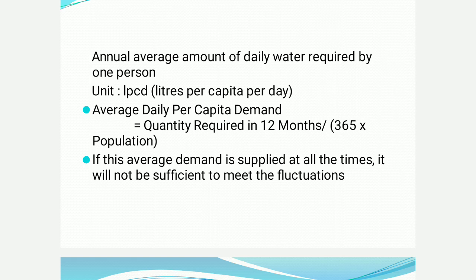So this is arrived at by calculating the total annual requirement. So the 1 year requirement divided by 365 gives you the demand for a single day, and if you divide by the total population of the city, then we get the demand for a single person. So that is liters per capita per day.